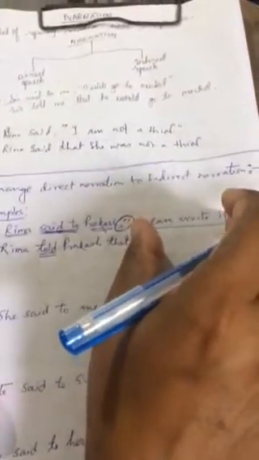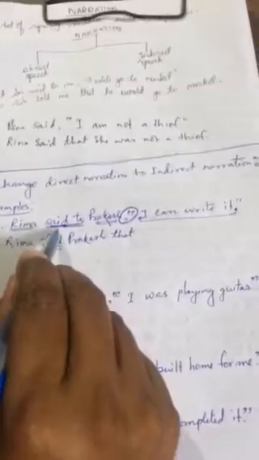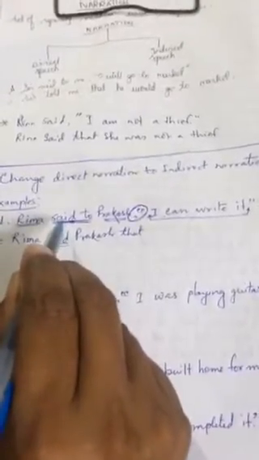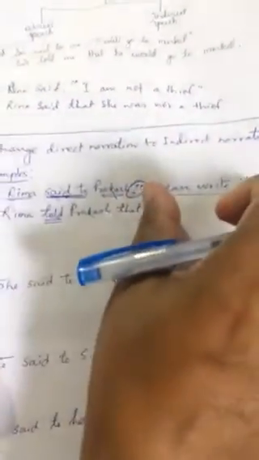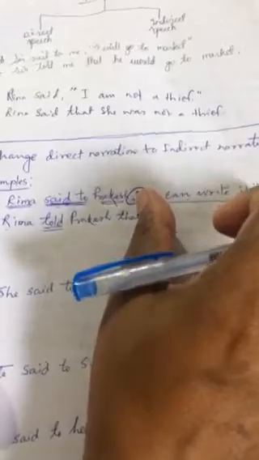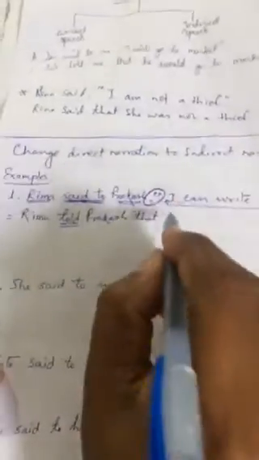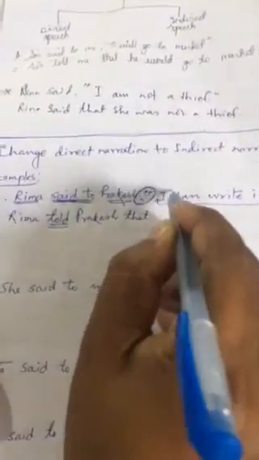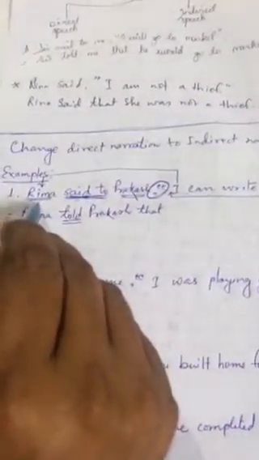For the reported speech, if the reporting verb is in the present or future, then you don't have to change the tense of the reported speech. But "said to" is in the past, so you have to change the tense as well as the person of this reported speech. So "I" is the first person, and the first person always changes according to the subject, so it will change according to Rima.